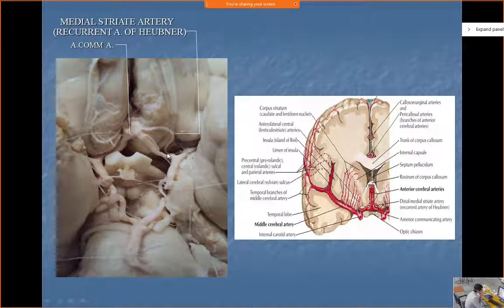Now if you look at this, this is the anterior cerebral, on either side. These are the anterior cerebrals. This is the middle cerebral. This small part is the anterior cerebral.